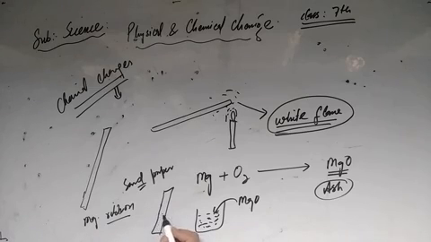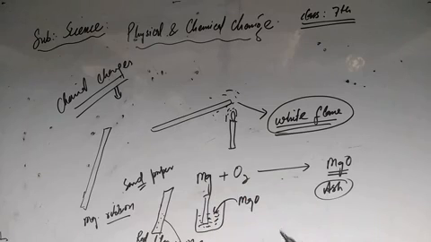If you place red litmus paper in this solution and it turns blue, the blue color indicates the presence of a base. So base formation is also a chemical change.